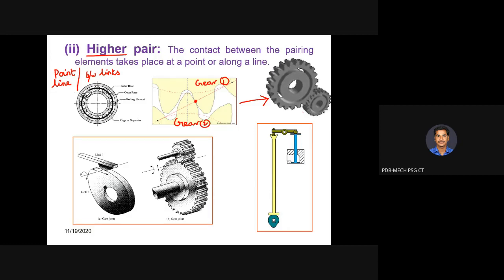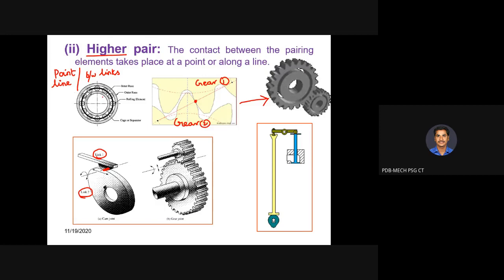So in few places we are having point contact, in few places we are having line contact. So here a line contact is occurring between gears. Similarly here, this is link 1 and this is link 2. Between link 1 and link 2, what type of contact are we having? Along this particular line, so line contact will be there.